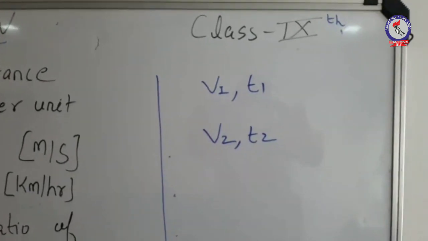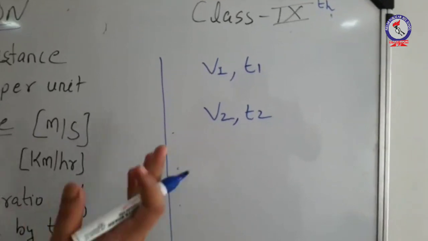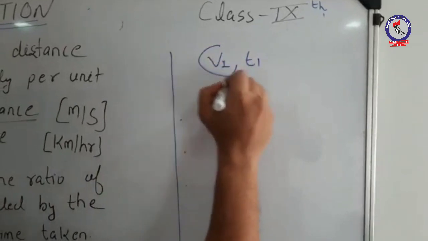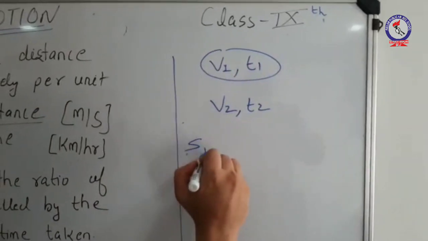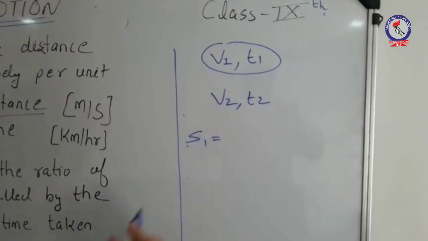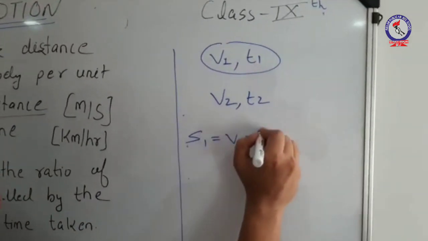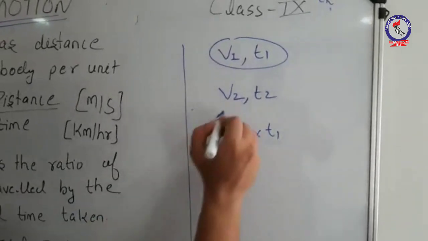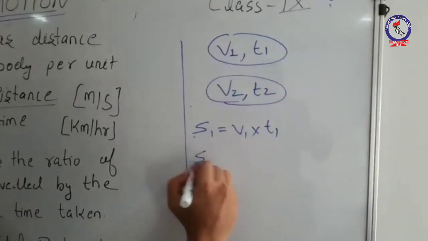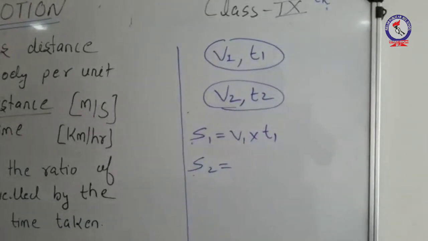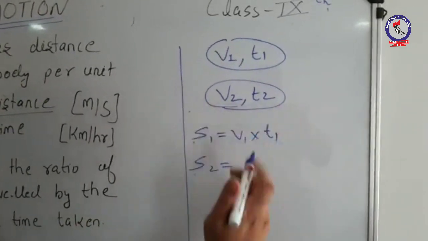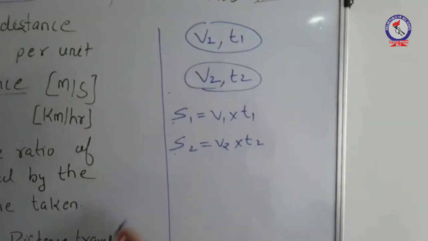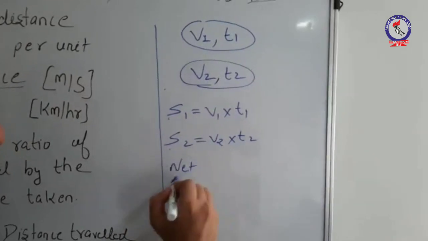Let us see how we can calculate average speed here. With the help of these parameters, we can calculate distance s1 traveled by the body as v1 into t1, as distance equals speed into time. Similarly, we can calculate distance s2 as v2 multiplied by t2.